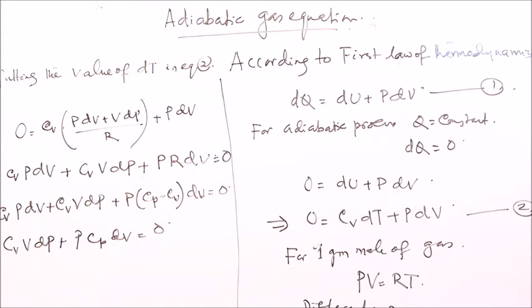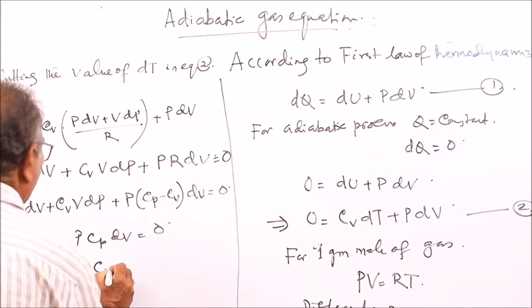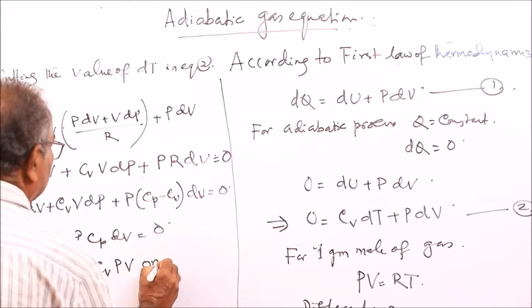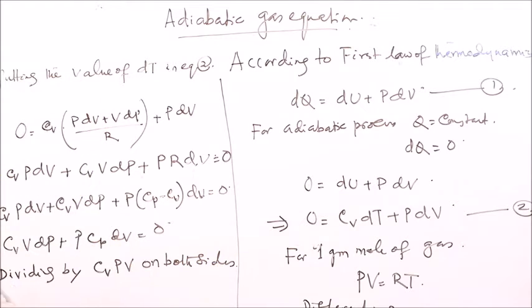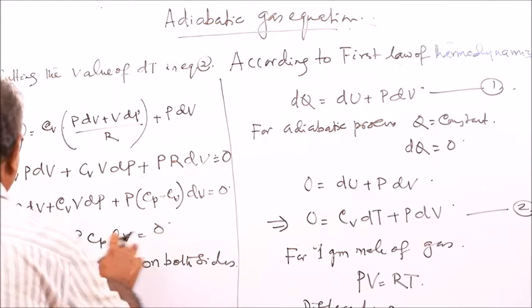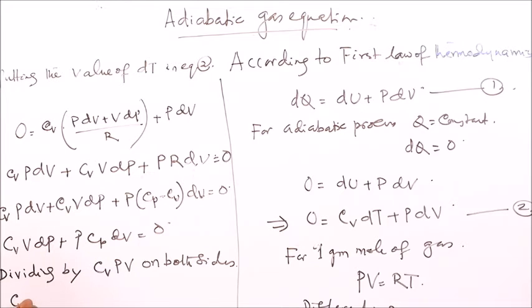Now dividing by Cv PV on both sides, Cv V dP by Cv PV, then plus P Cp dV by Cv PV, is equal to 0.